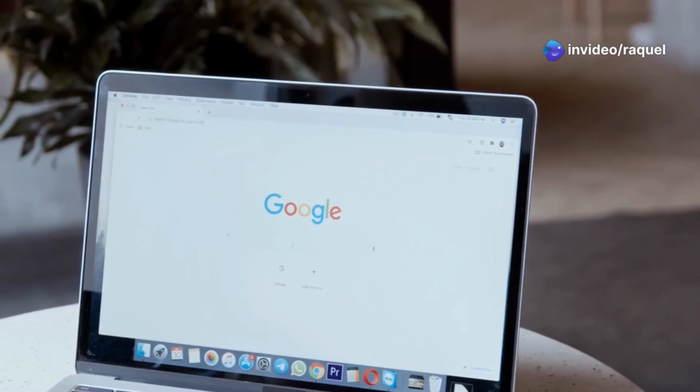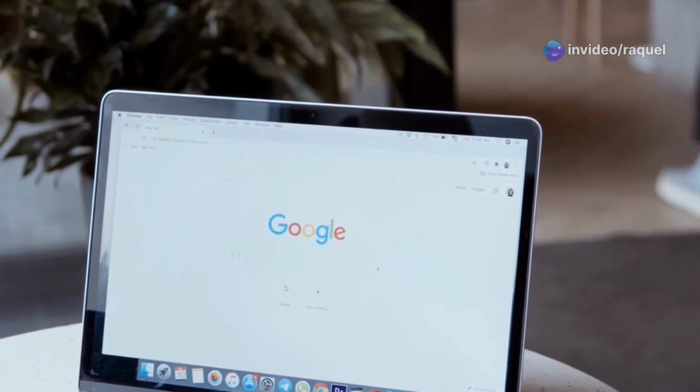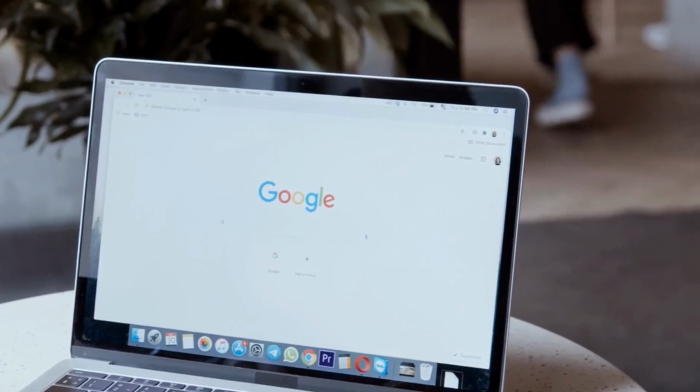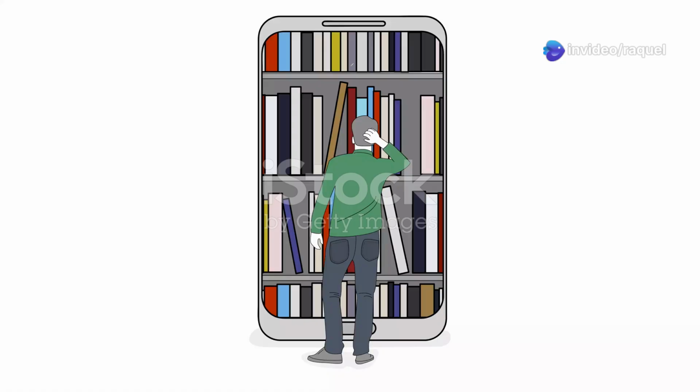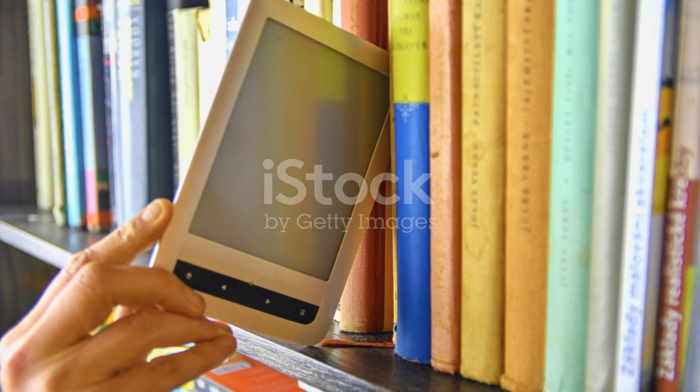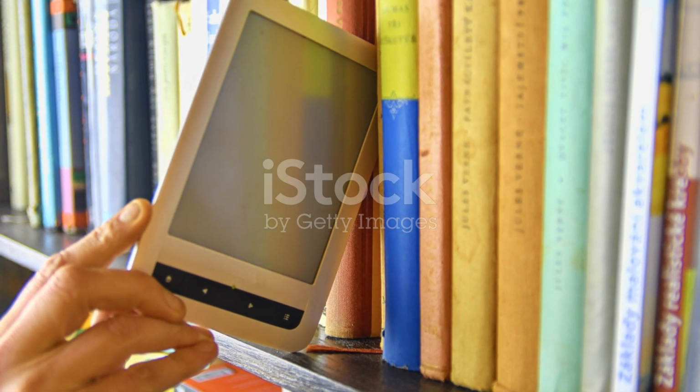Before you embark on your ebook creation journey, you need to establish your presence on Google Play Books. This is where Google Book Partner comes in, your one-stop shop for publishing and selling your ebooks to a global audience. Think of it as your virtual storefront on the world's largest digital bookstore. Setting up your Google Book Partner account is a breeze, and we'll guide you through the process step by step.